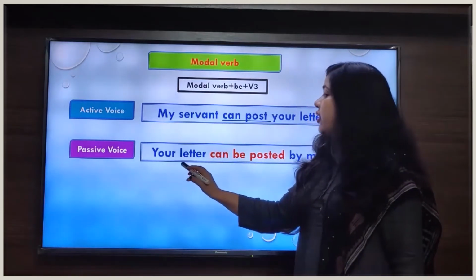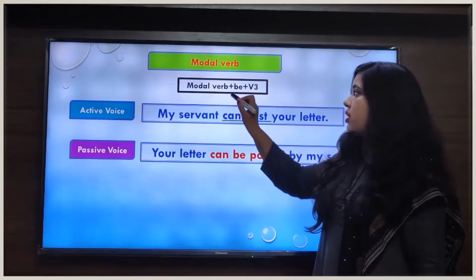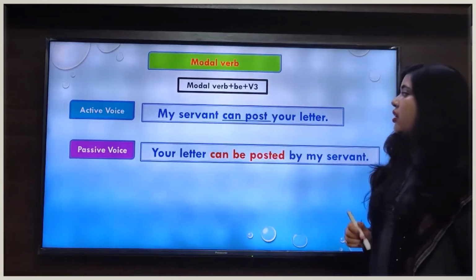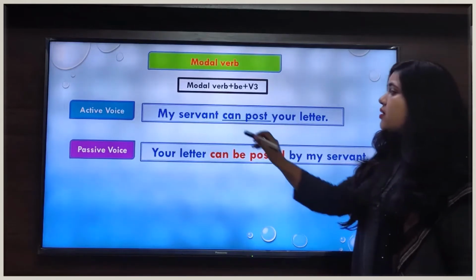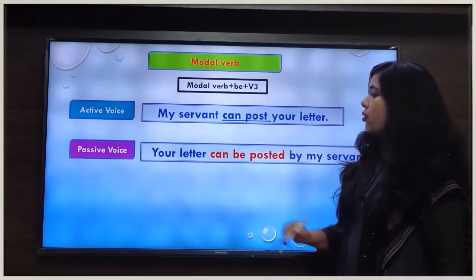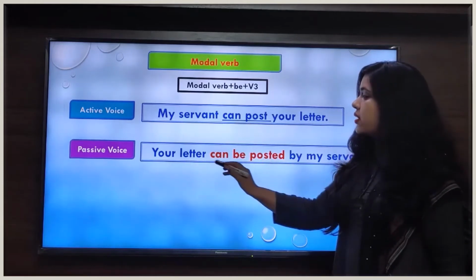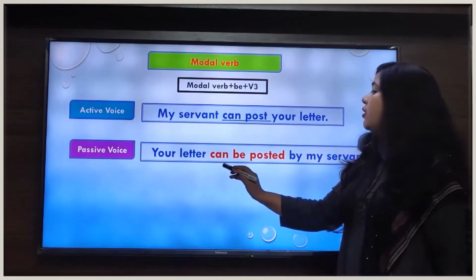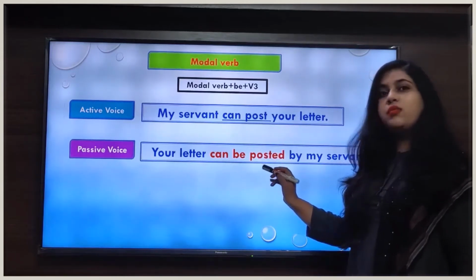And after that, what will we do? We will apply this formula, modal verb plus be plus V3. Our modal verb is can. So we will write the modal verb as it is after the subject, and then we add be followed by the third form of the main verb.